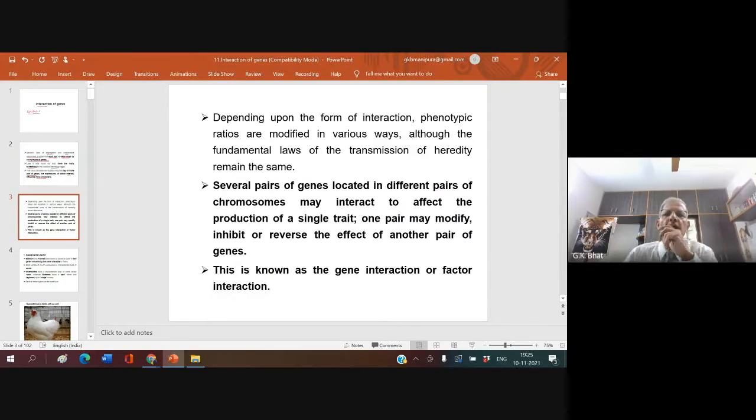Depending upon the form of interaction, phenotypic ratios are modified in various ways, although the fundamental laws of transmission remain the same. This is the most important sentence.